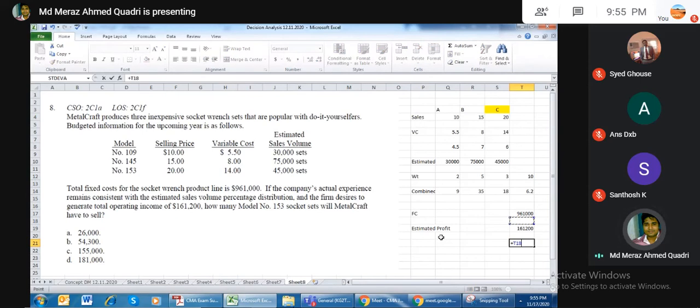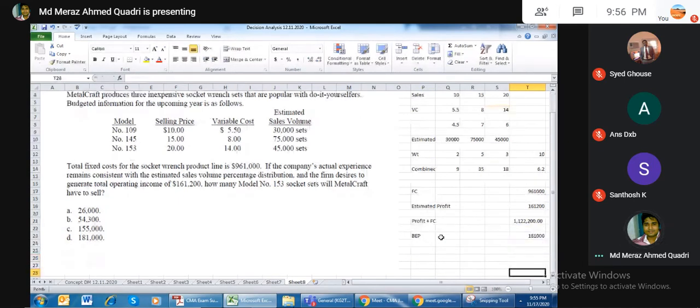So this is your estimated profit, the one which you want to ensure as a businessman. Okay, I want to have this. So this is profit plus fixed cost. Now your break-even point will be a combined break-even point divided by 6.2. So for product C, what is the answer?